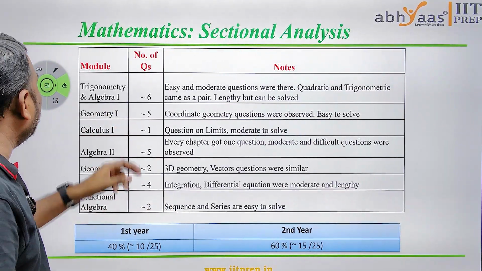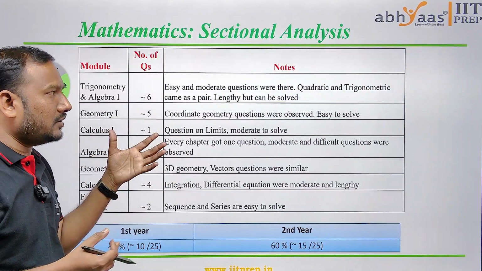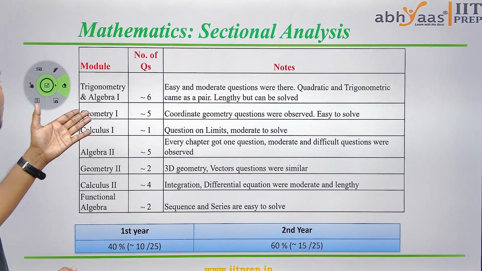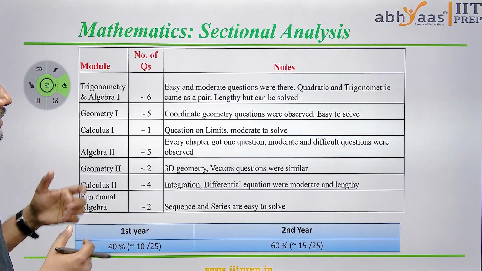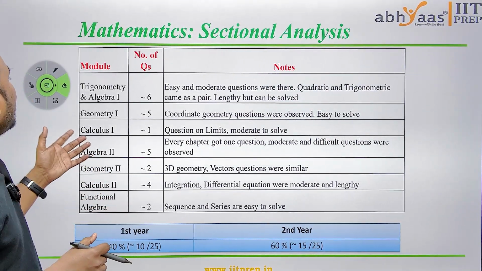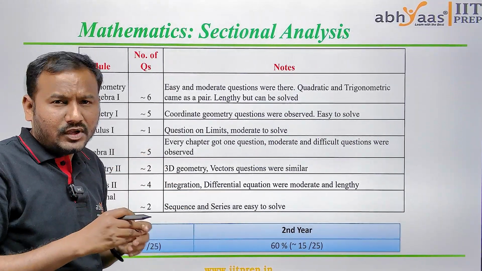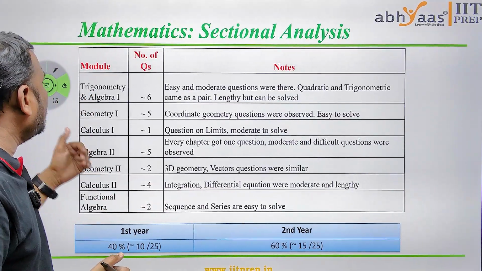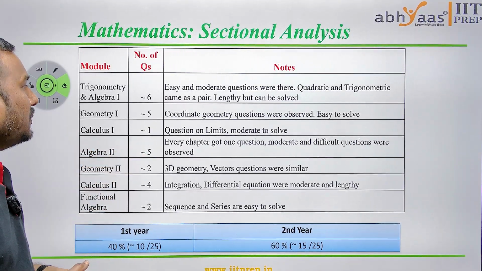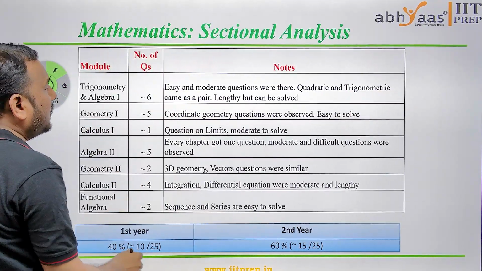Easy and moderate questions were there in trigonometric algebra, and quadratic questions were lengthy but solvable. If you see geometry 1, coordinate geometry questions were observed, and those are easy to solve. In the calculus part, if you observe questions on limits, they were moderate to solve, and little bit difficult questions were there in the calculus 1 part. Now coming to algebra 2, every chapter got 1 question, and moderate and difficult questions were observed. So here we have seen a little bit difficult questions.